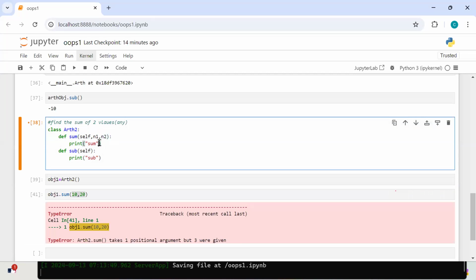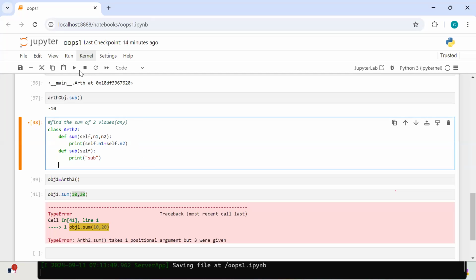Now can I find the sum? How can we find the sum? self.n1 plus self.n2. Yes or no? Are all agreed with my statement? We get an error.